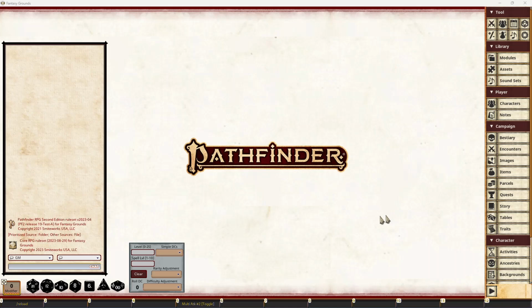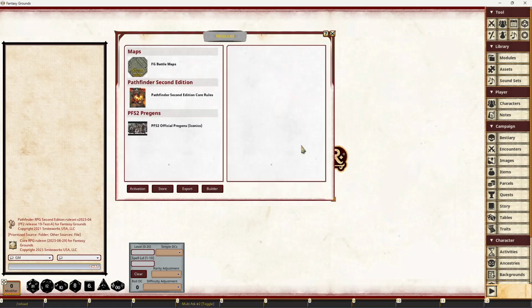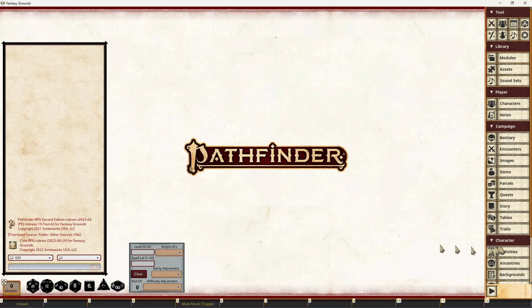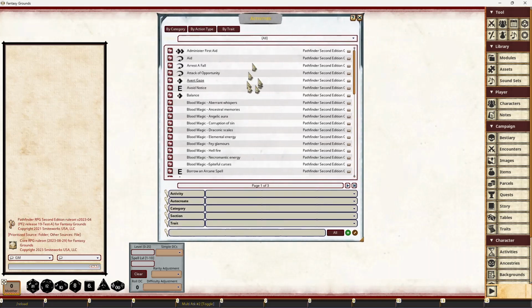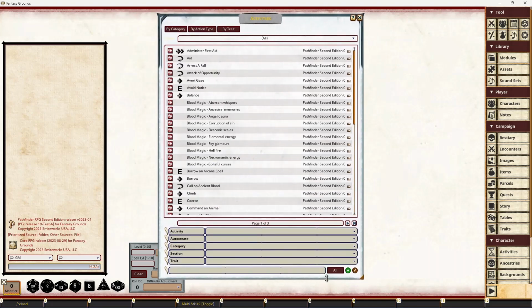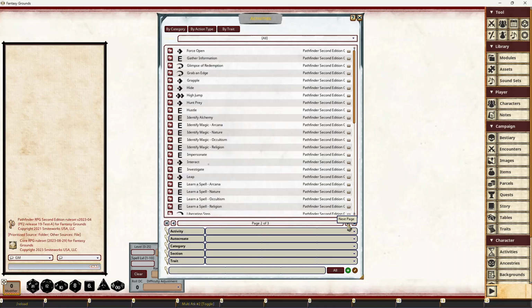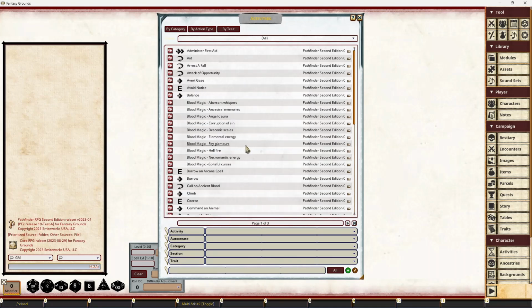So in the test channel, if you load up a Pathfinder 2nd edition rule set and activate the core rules module, that's the only module that currently has any test data for release 19 in it. It will populate the system with probably about 130, 140 standard activities. Now, these activities are similar to feat and ability records.